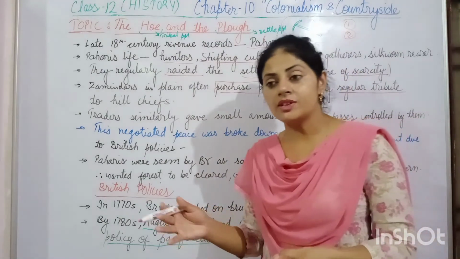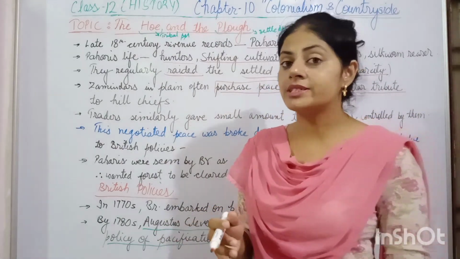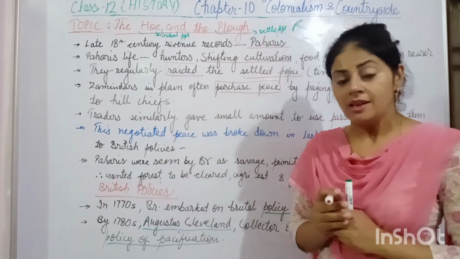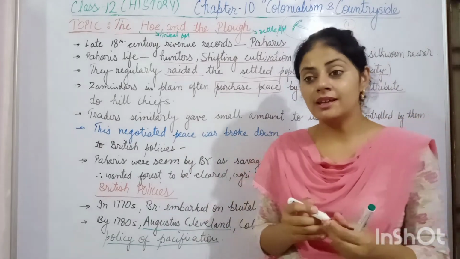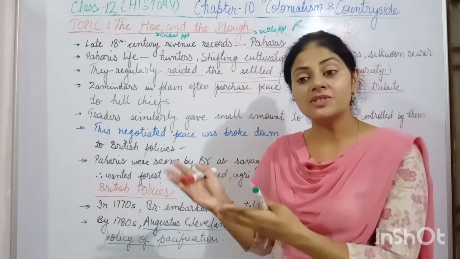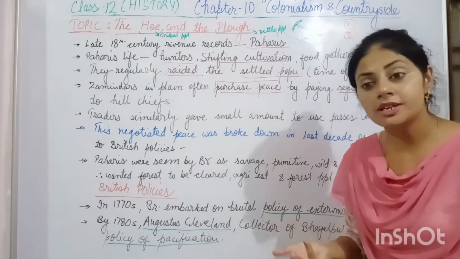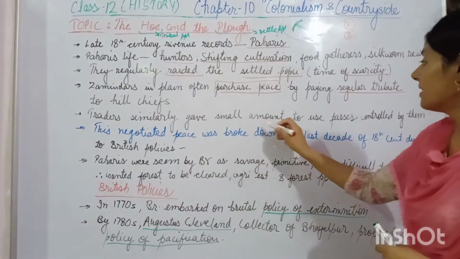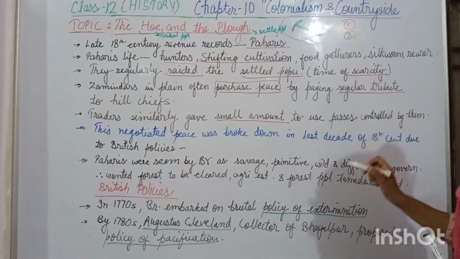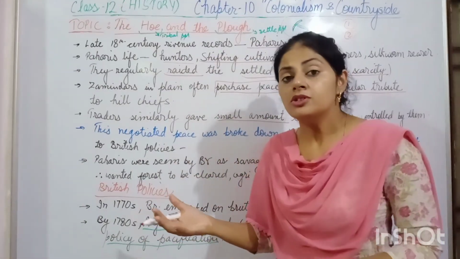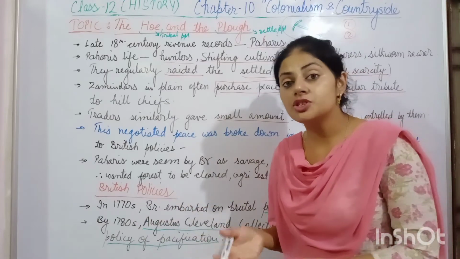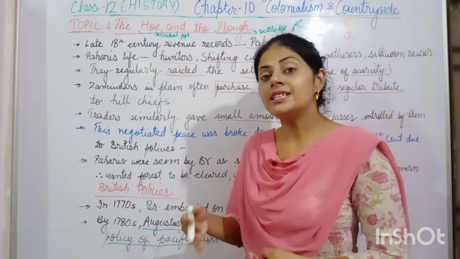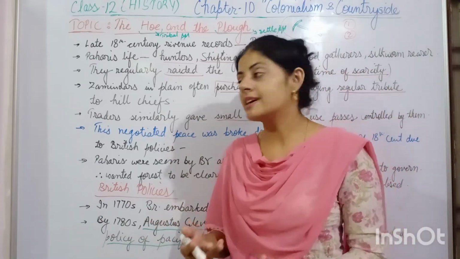Another way which contributed to their livelihood was that the traders who passed through those forests had to take permission, because once they passed through those forests, they were looted and plundered. So these traders also paid a small amount to these Pahadi people for taking permission to pass through that land. All these were sources of income for the Pahadi people, and from these sources they earned their livelihood.